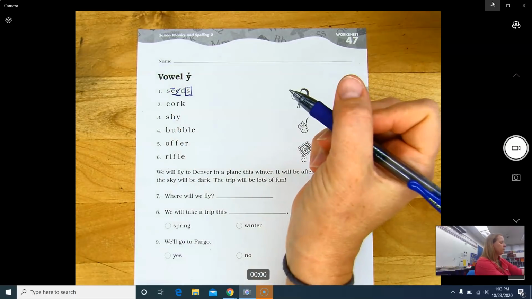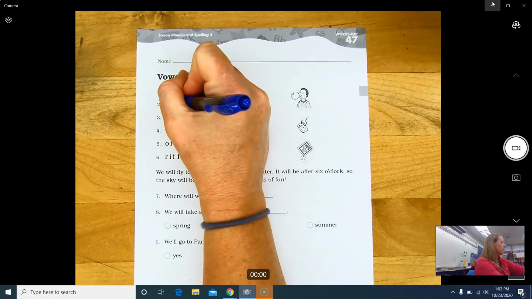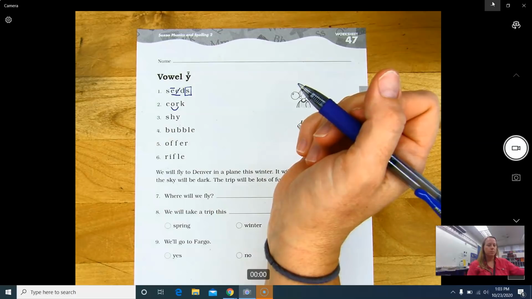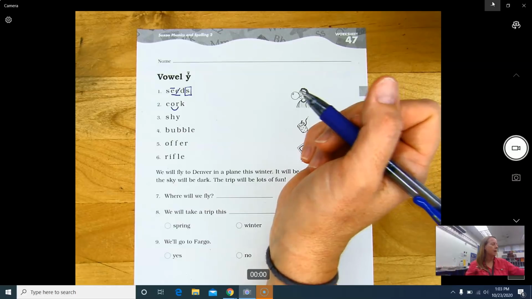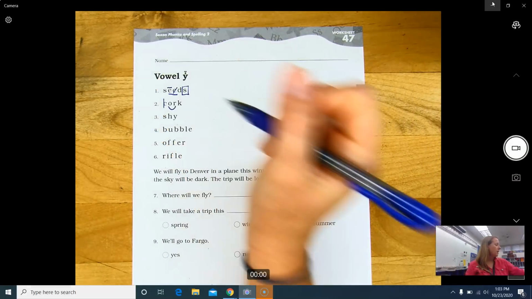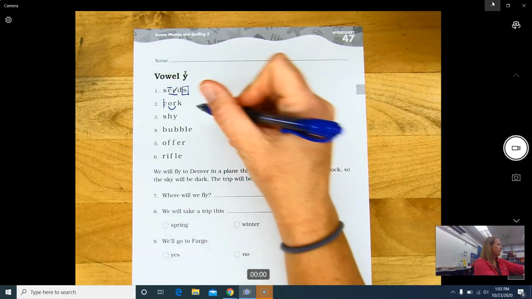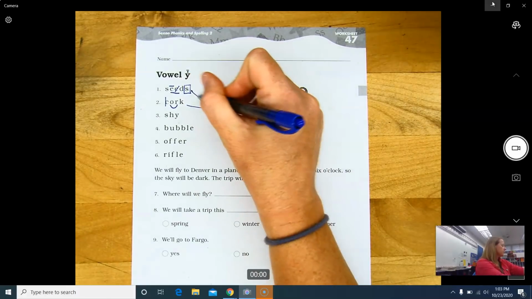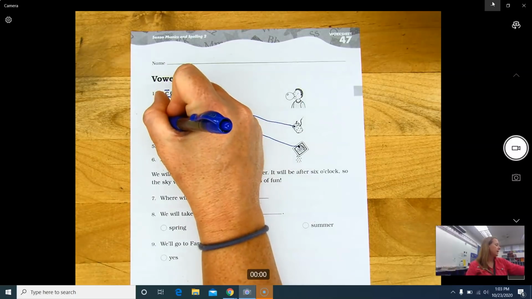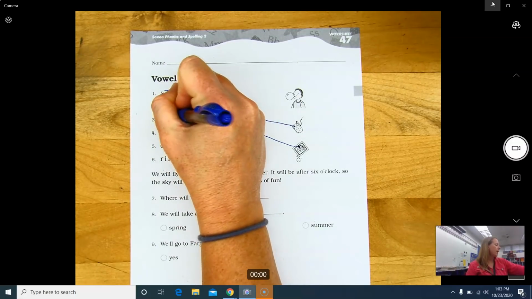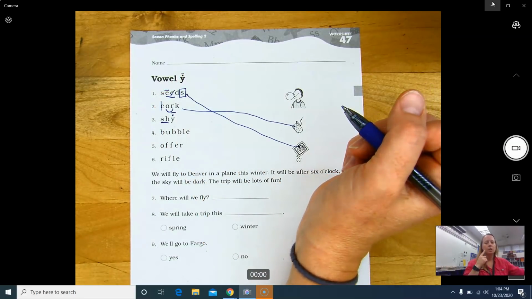Here's an OR. OR is a combination, so we code it with an arc. There's an O after the C, so what do we code the C with? If there's an O, A, U, or any consonant after a C, we code it with a K back. And now this is K or K, cork. Here's a cork. Here's some seeds. Right here, our new sound. We have a digraph SH, and we have the Y in the final position, which is going to make the long I sound. Now we say this word as shy.